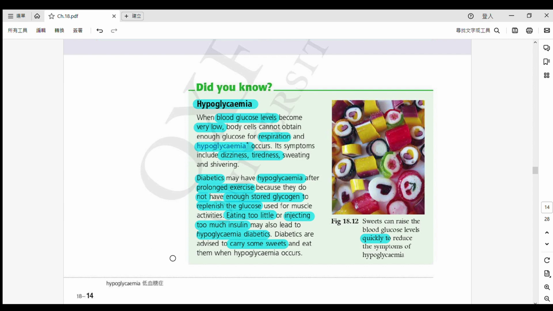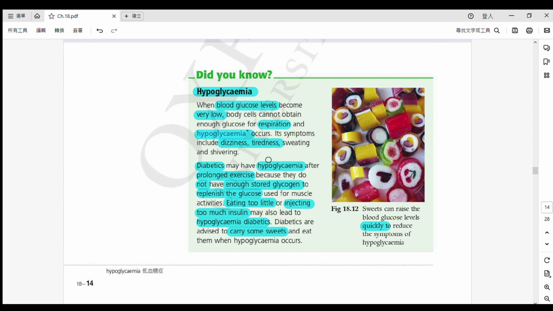OK，低血糖症啦。So this disease will happen, and when we are having a blood glucose level too low, what will happen is you can imagine dizziness, 你會暈啦，tiredness, 你會攰啦，OK, and some other symptoms.